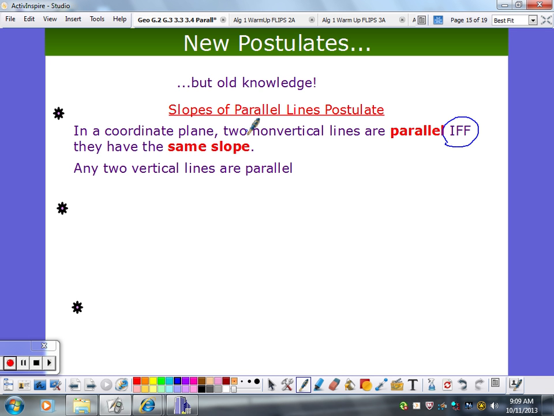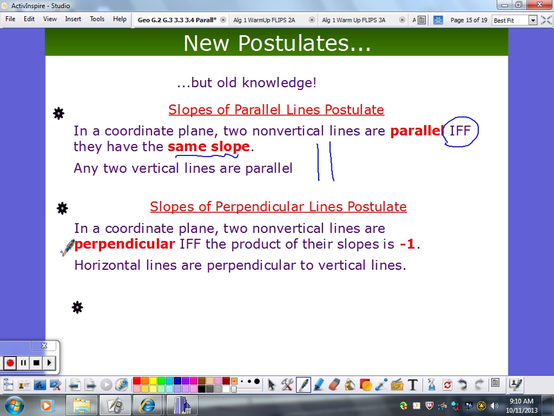And any two vertical lines are parallel. Now, why do I have to do vertical lines separate? Yeah, how come? Exactly. Because I'm using slope in my definition, and that won't work for verticals because they don't have a slope. So we just put them out separate.